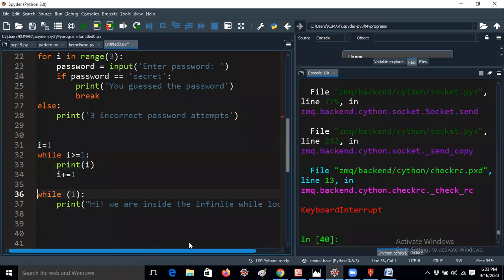Hi, we are inside of an infinite while loop. I'm giving while of 1, which means the condition will not fail. Like here, the condition will not fail, because up to infinity it is greater than or equal to 1 only. So if I give while of 1, it is always true. Now let me run this.